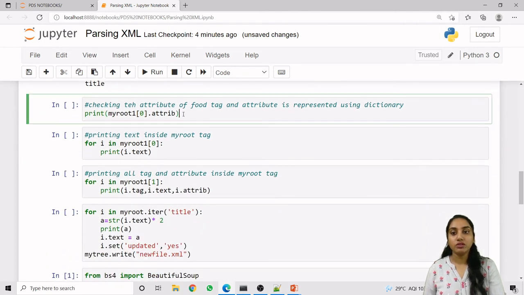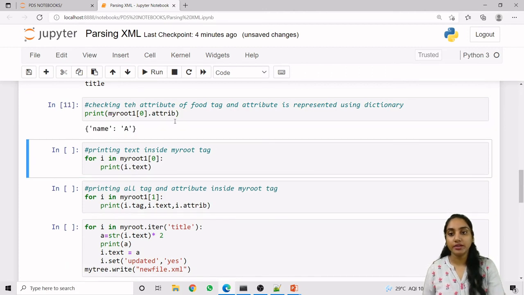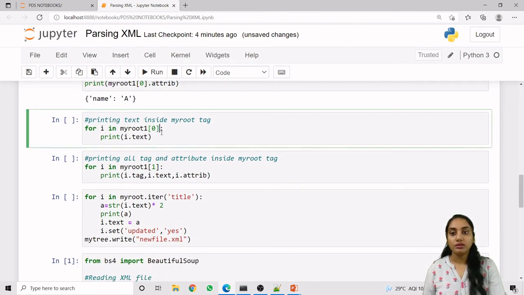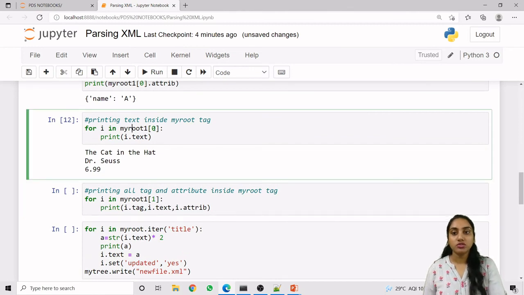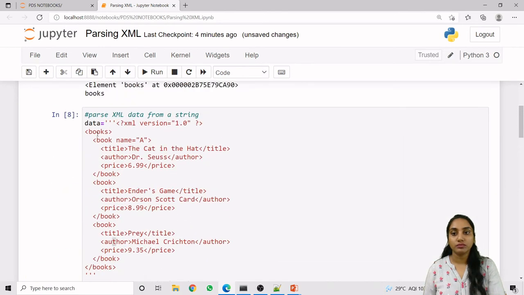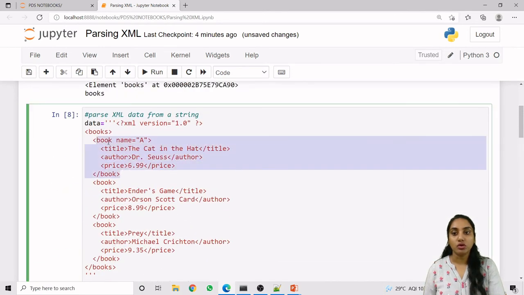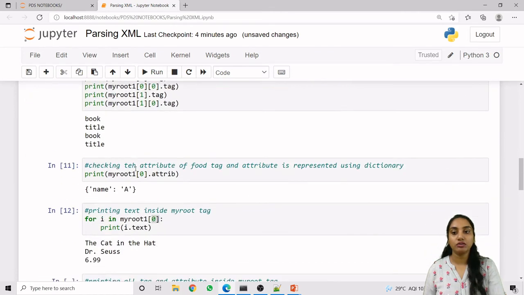Now the same way we can also get the attribute using attrib. Same we can also get the text using i.text. So this is of the 0th index, so this is of the first book. This is the output of this first book. All the first book's text will be returned as an output.